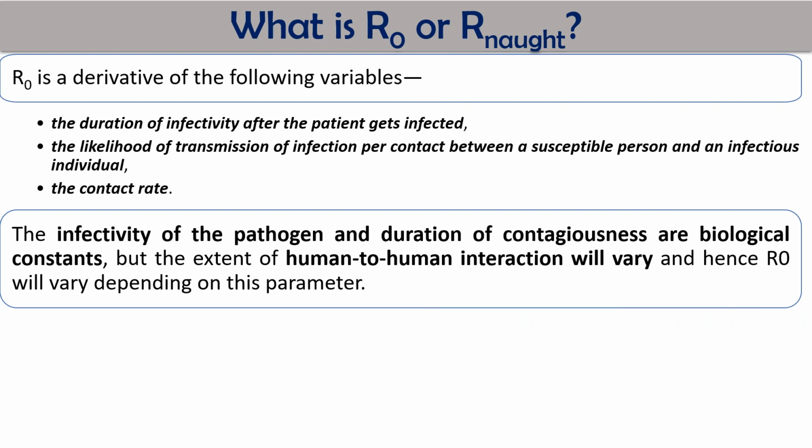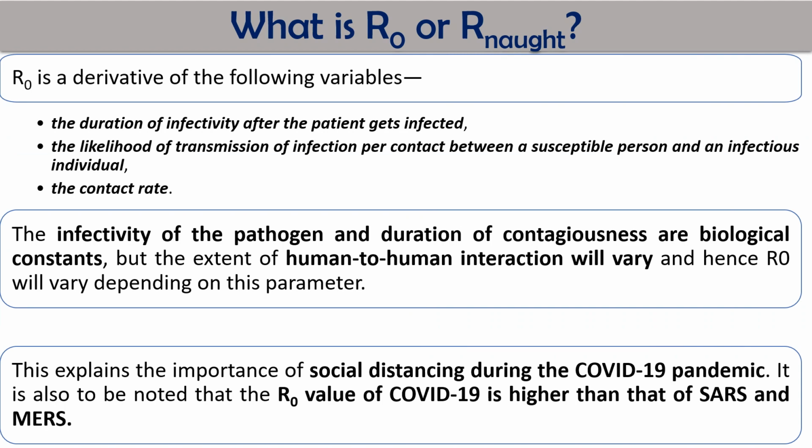But the extent of human-to-human interaction will vary, like how much time the fresh host is in contact with the infected host. So this is going to vary, and hence R0 will vary depending on this parameter. Because of this, the significance of social distancing comes in.